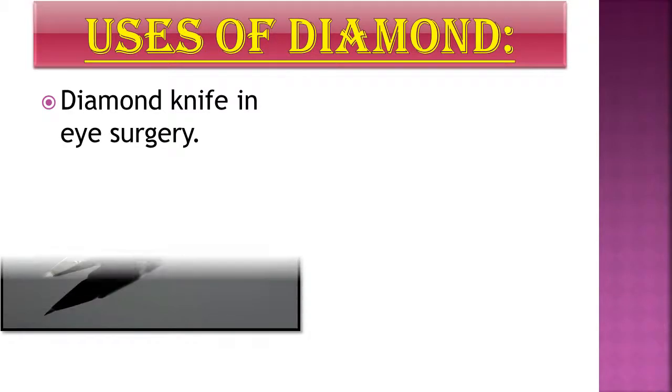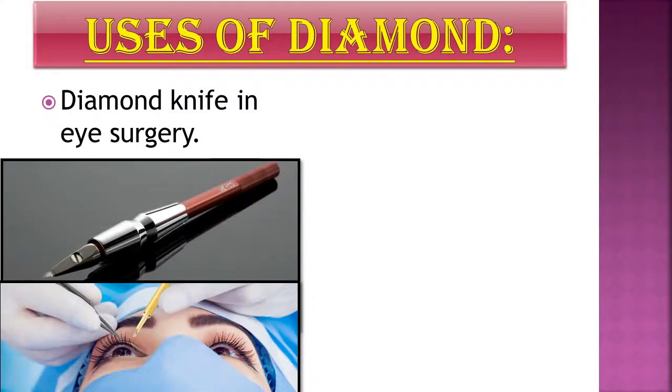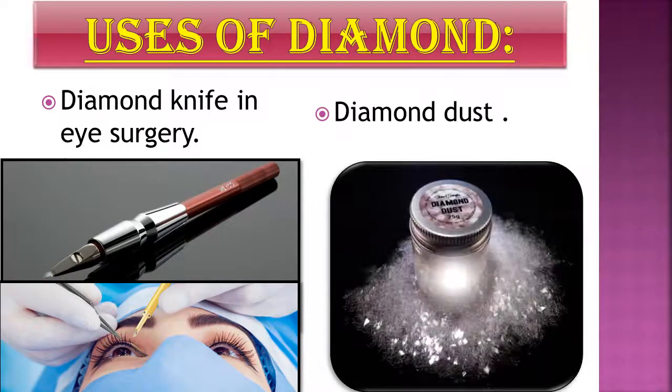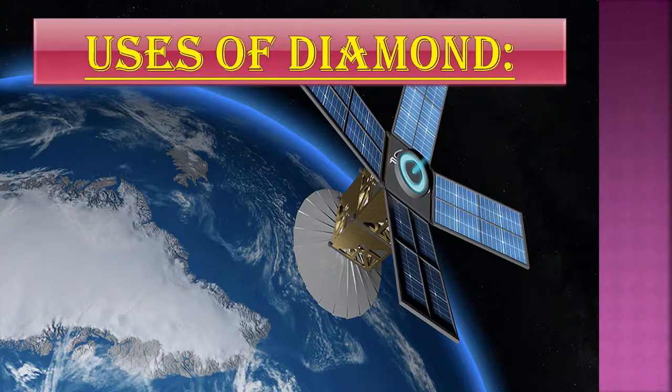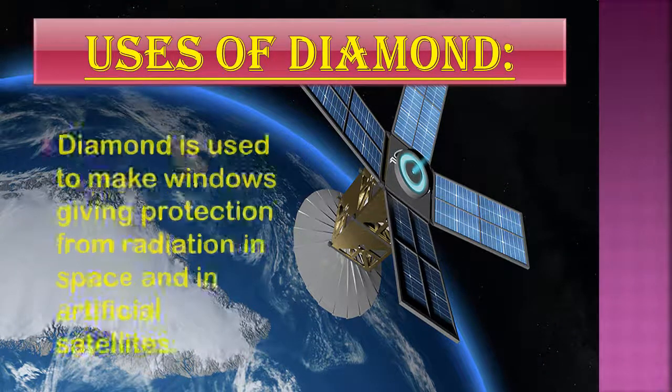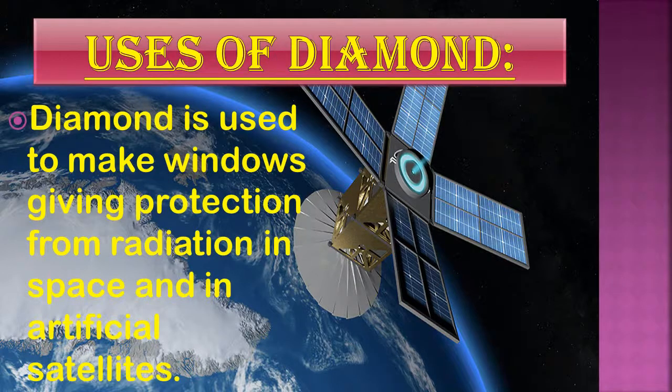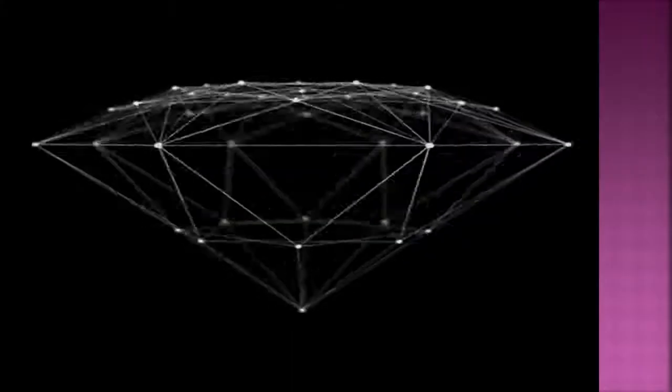Diamond knives are used in eye surgery. So these are the diamond knives which are used in eye surgery. And diamond dust is used for polishing other diamonds. Lastly, diamond is used to make windows that give protection from radiation in space and in artificial satellites.